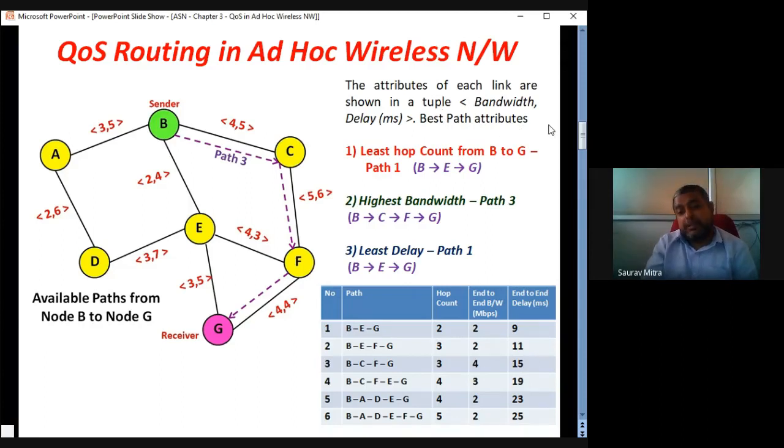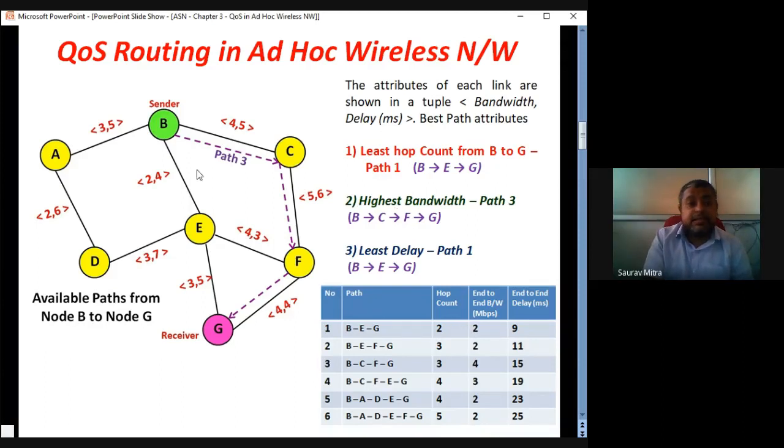Now just find out the best path. The best path depends on the criterion. You have to make this table and draw this diagram first, and depending on that you find the different best-case scenarios. What is the least hop count? The least hop count is in the path BEG. To go from transmitter to receiver, if hop count is the quality of service you are offering, then path 1 is the best path because it has the least hop count.